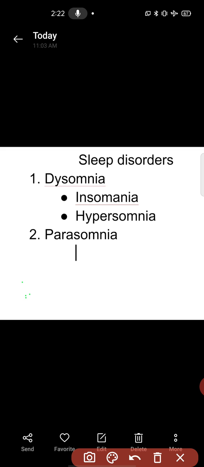Rather than the psychological, psychiatric or medical illness, you have some drugs which can decrease your sleep, such as alcohol. Excessive use of alcohol can decrease the sleep. Narcotics, nicotine, coffee, these are CNS stimulant drugs which can stimulate your CNS and you are not getting proper sleep.